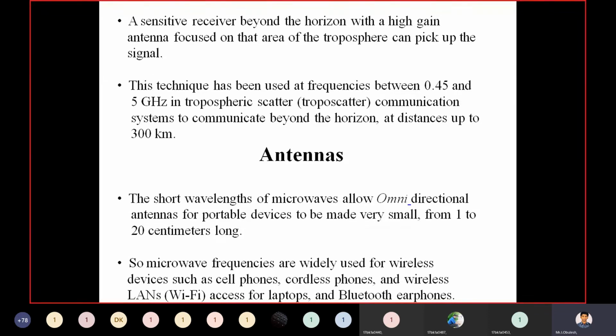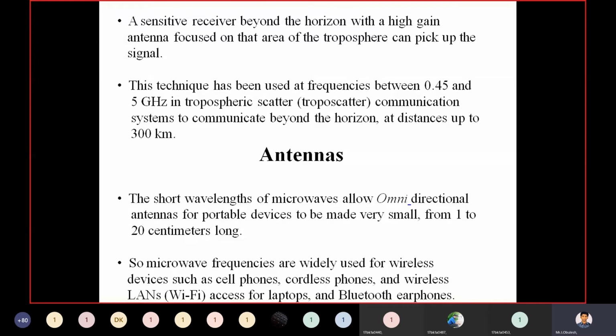This technique has been used at frequencies between 0.45 to 5 GHz in tropospheric scatter communication systems to communicate beyond the horizon, distances up to 300 kilometers.